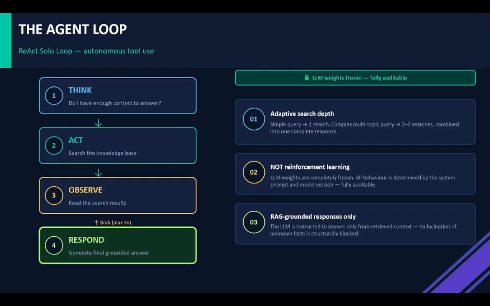Next is the agent loop. The AI decides how many times to search before answering. Simple questions, one search. Complex questions, 2 or 3 searches combined into one answer. The model's weights are completely frozen, so its behavior is fully predictable and auditable.